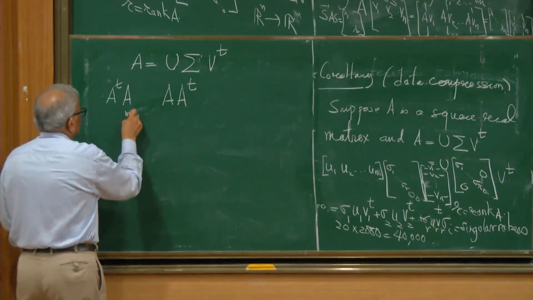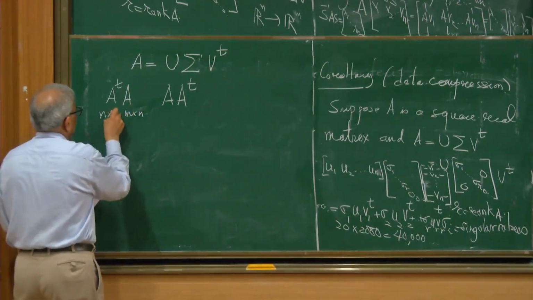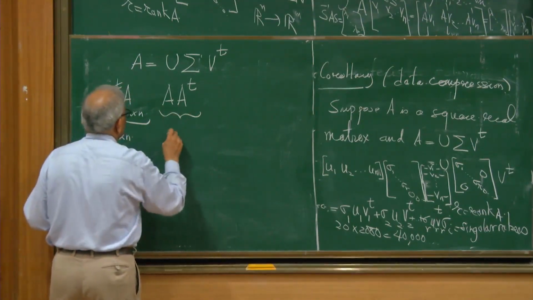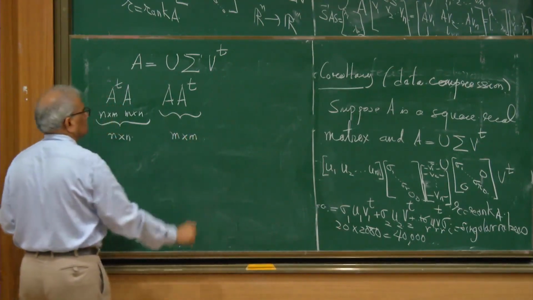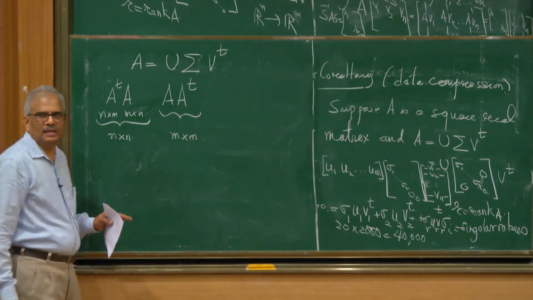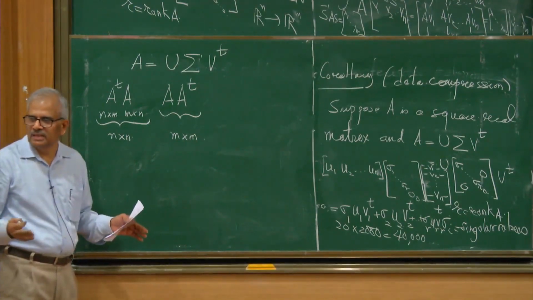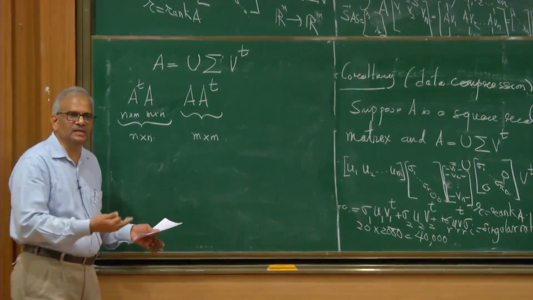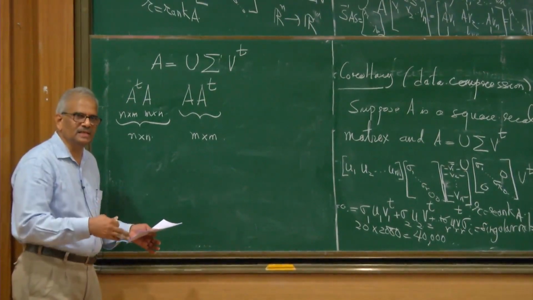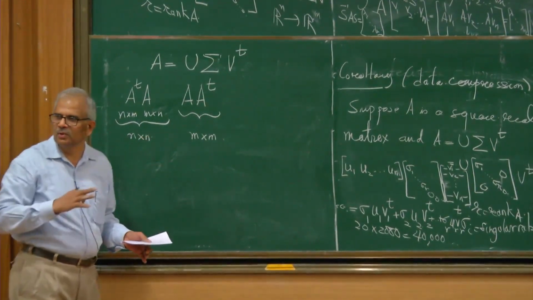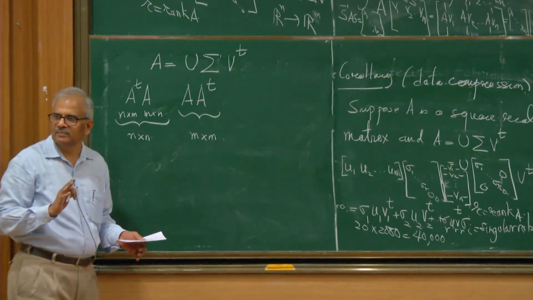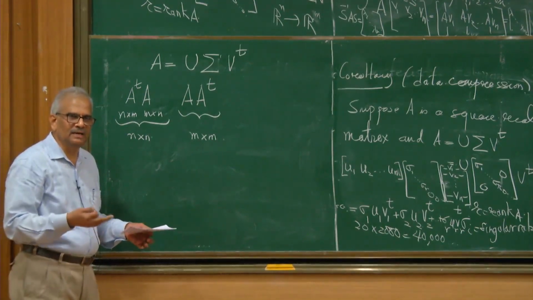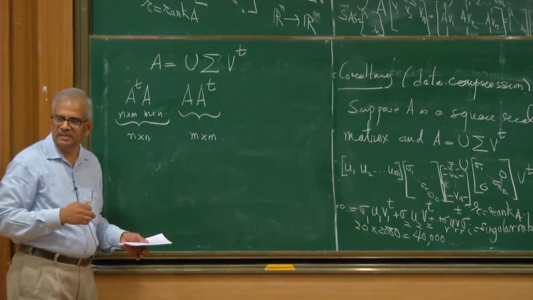A is M by N, so A transpose is N by M, and this product is an N by N matrix. Similarly, this product is an M by M matrix. Yeah. So A was not symmetric. A was an arbitrary matrix. But by looking at these two matrices, I have two real symmetric matrices, M by M size and N by N size. I can apply the spectral theorem on both these matrices. Is that clear? AA transpose and A transpose A, they are real symmetric matrices, and therefore they will have spectral decomposition using the spectral theorem.